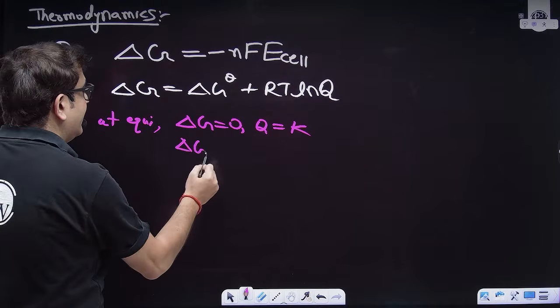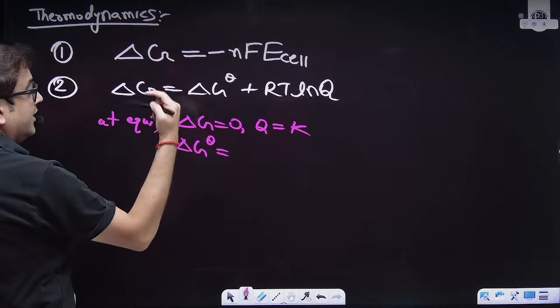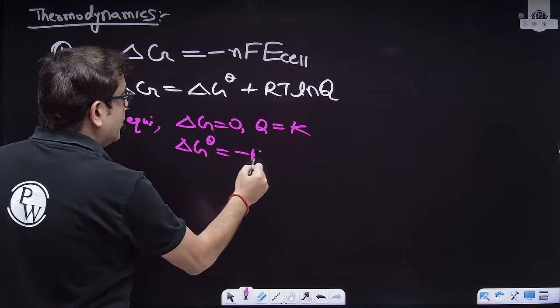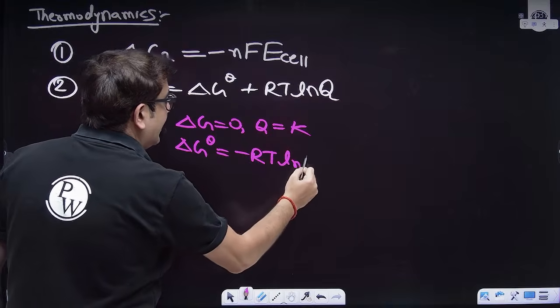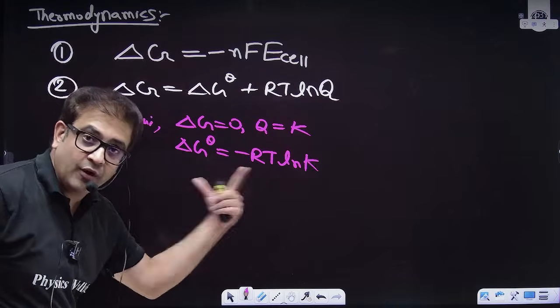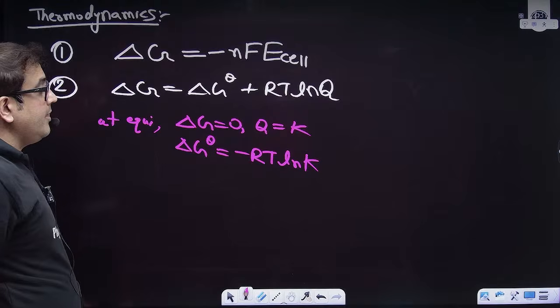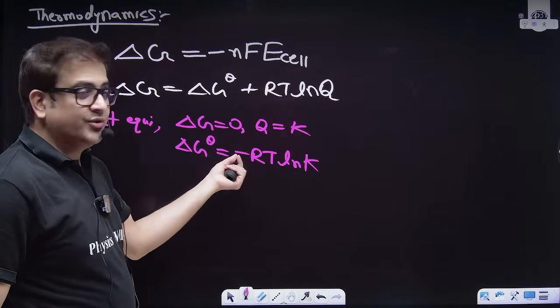You will get delta G naught, which is the standard Gibbs free energy change, equal to minus RT into ln of K. So this is another form that you should know. Now, obviously, it can be written as 2.303 RT log K.